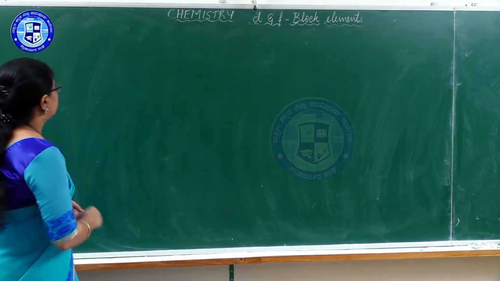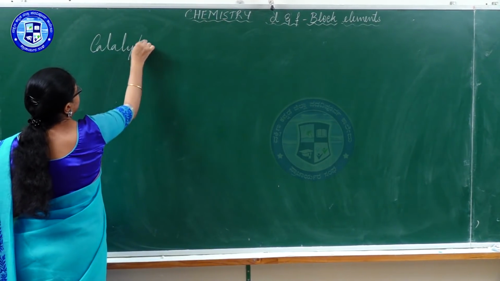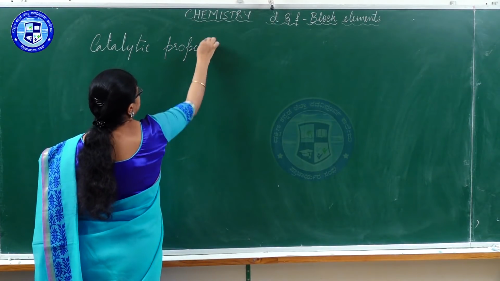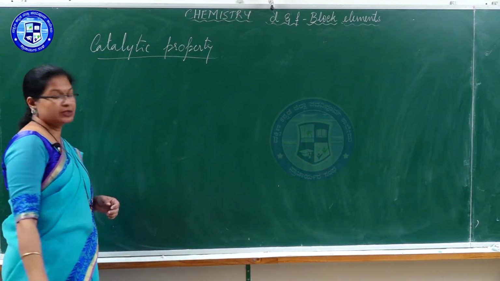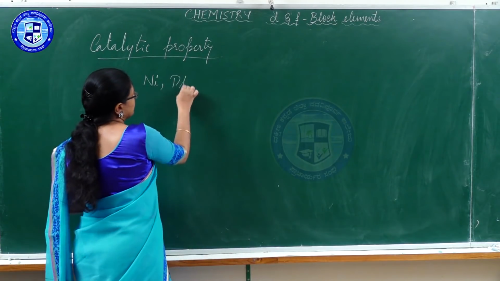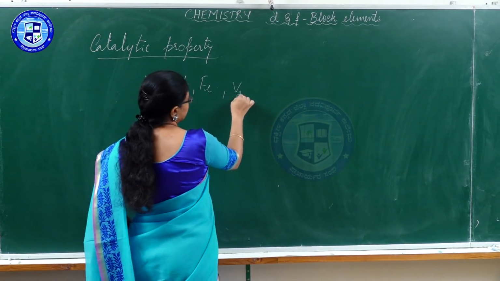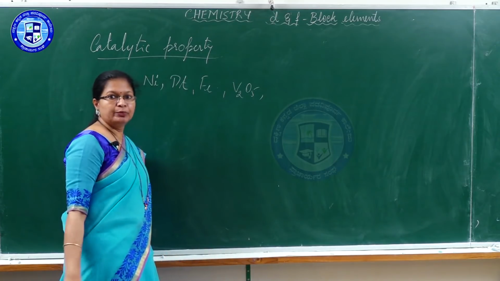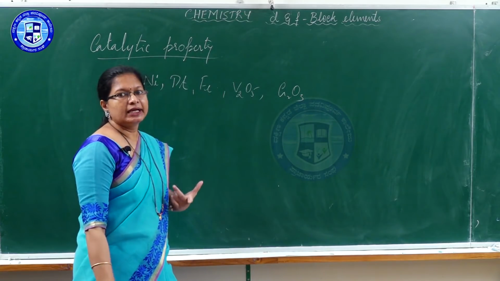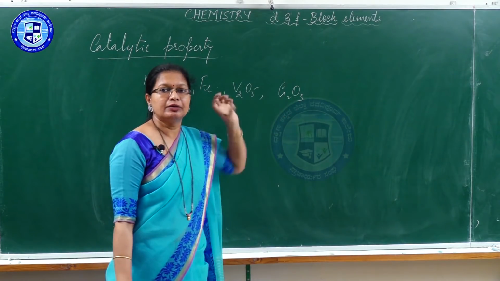If you see the catalyst, most of them are from D block. Is it? Say some catalyst, for example, you have seen nickel as the catalyst in some of the examples, platinum as the catalyst, iron as the catalyst, and some compounds of these elements like vanadium pentoxide, V2O5, chromium compound, Cr2O3. Most of them act as catalysts, and in all these you will find either the metal or the metal ion which are from the D block.